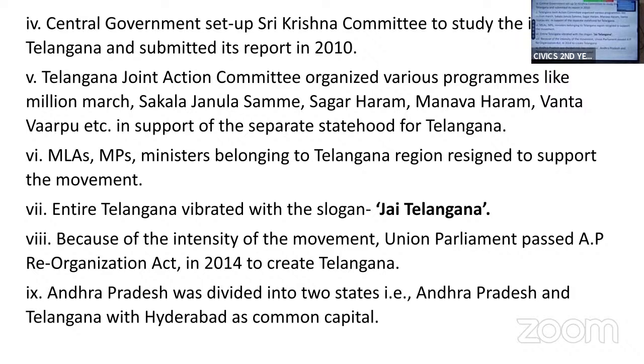So after this, when KCR went on hunger strike in 2009 and his condition deteriorated, the union government formed a committee called the Sri Krishna Committee to study the issue of Telangana. And the Sri Krishna Committee submitted its report in 2010.